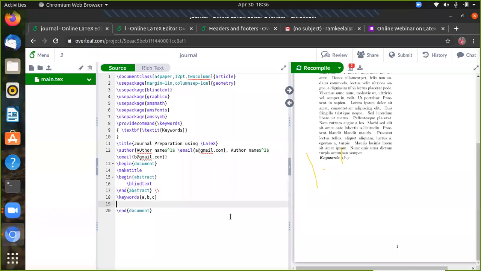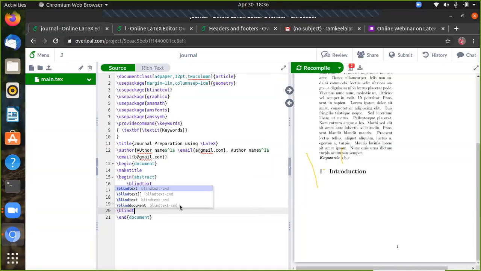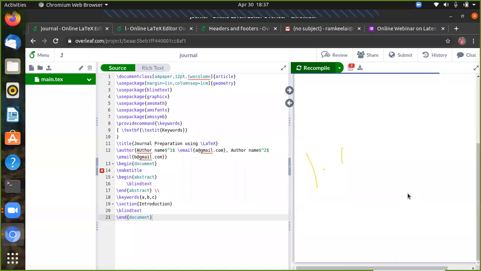Okay, we'll go for the section, backslash section, Introduction. Okay, we can compile this. And we must write the plain text here. We must give the introduction section. So we can give backslash plain text. Yeah, you can see here.